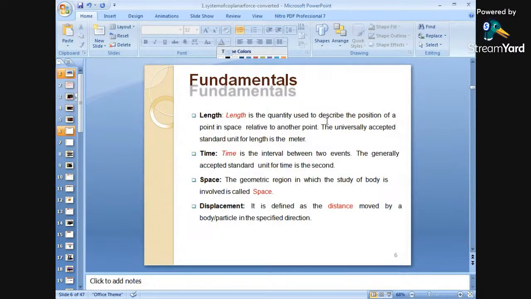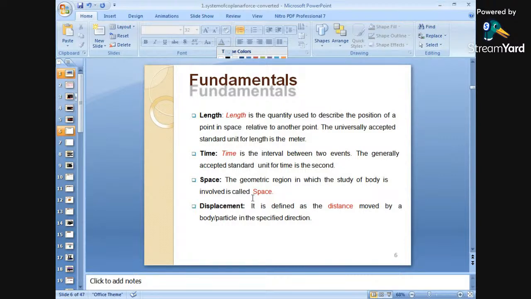The geometric region in which the study of a body is involved is called space. The region in which we will study the concept of the body, okay? The different forces acting on a body. The region in which the force is acting on a body is nothing but the space. Space is nothing but the geometric region in which the study of the body is involved. Next, what is displacement?